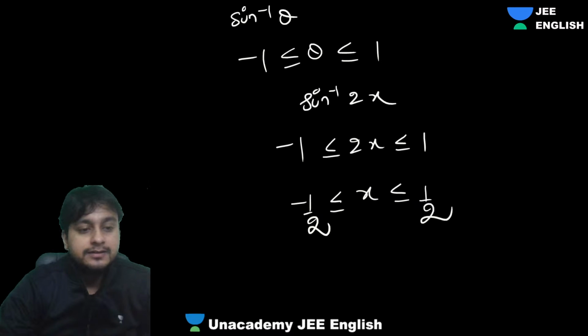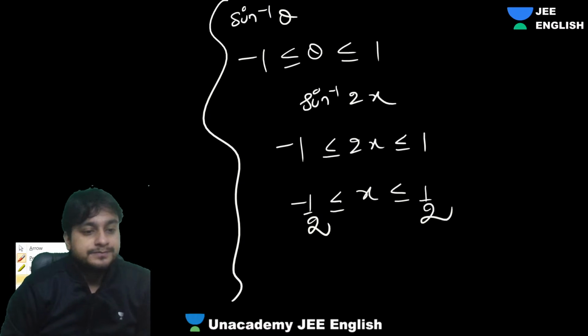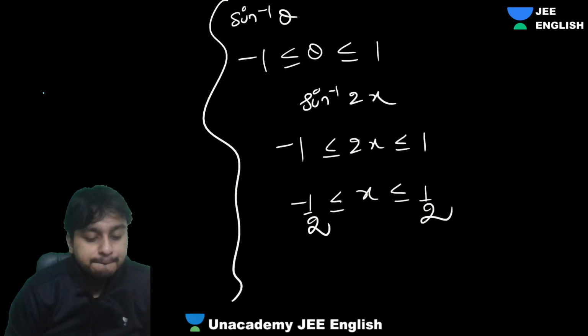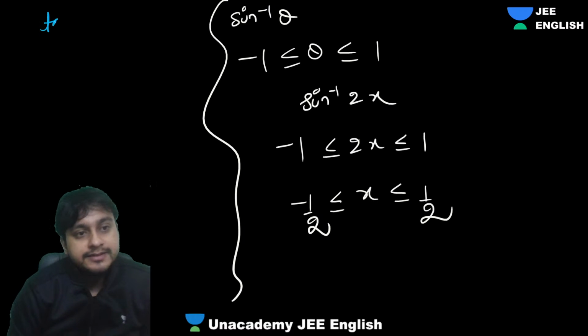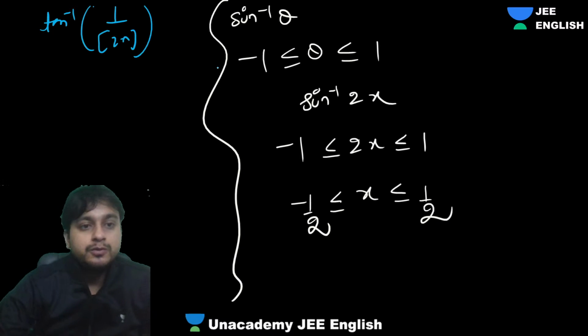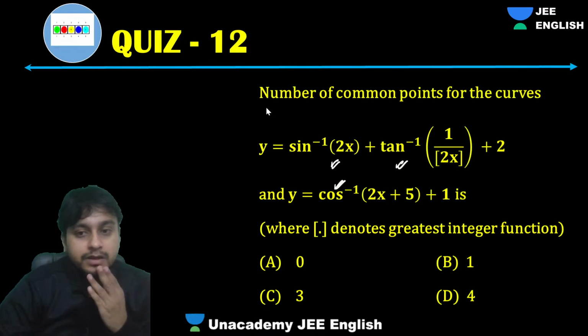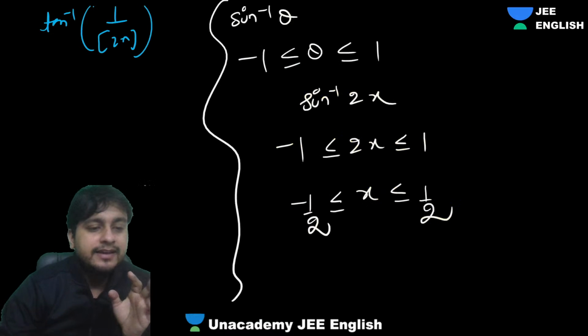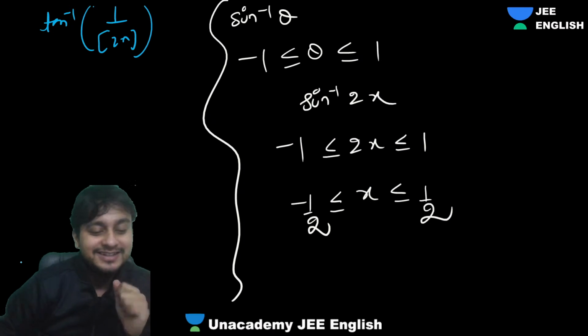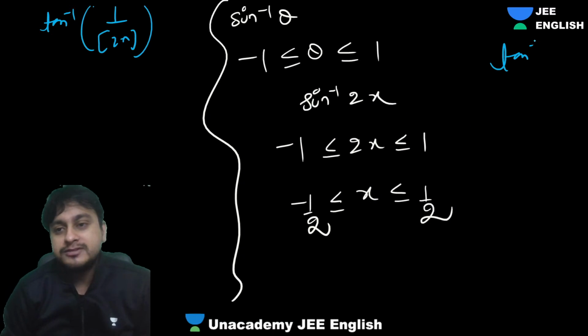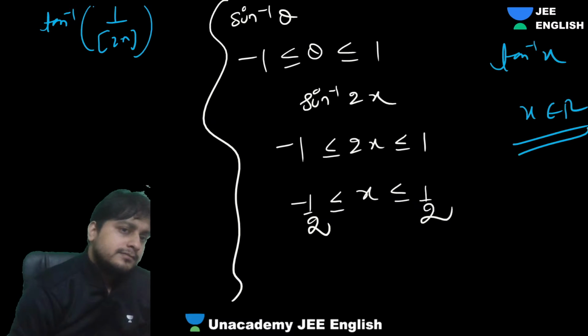Now, what about tan inverse 1 by 2x? This is a little bit tricky. Tan inverse of 1 by box of 2x, where box is the greatest integer function. Tan inverse has no issue, right? Tan inverse is a pretty cool function. It takes everything. If you talk about simply tan inverse x, it takes x belongs to R. That's it.